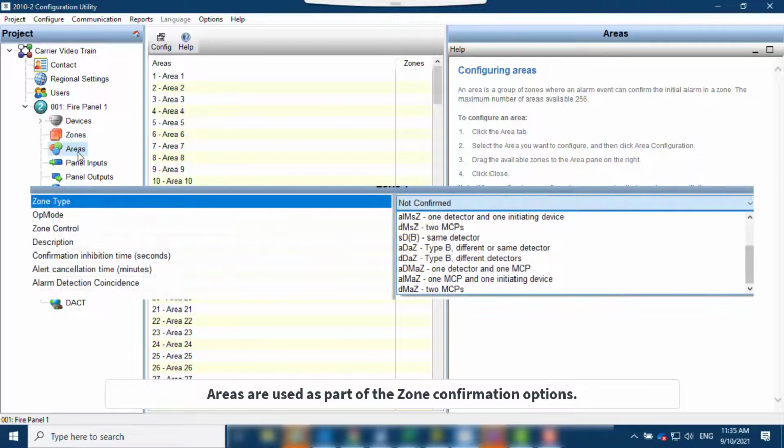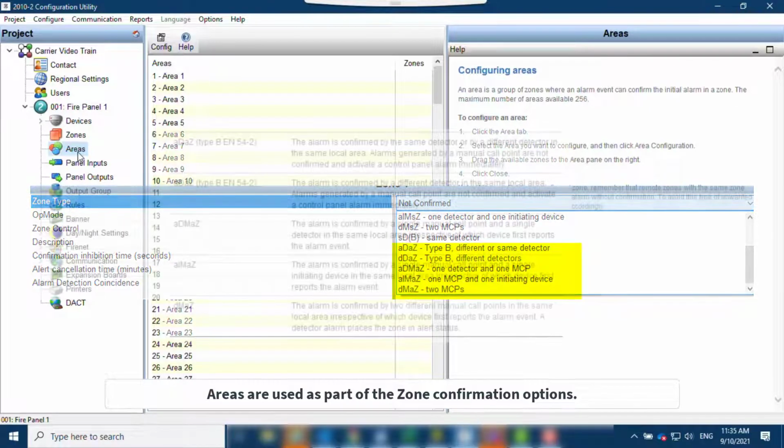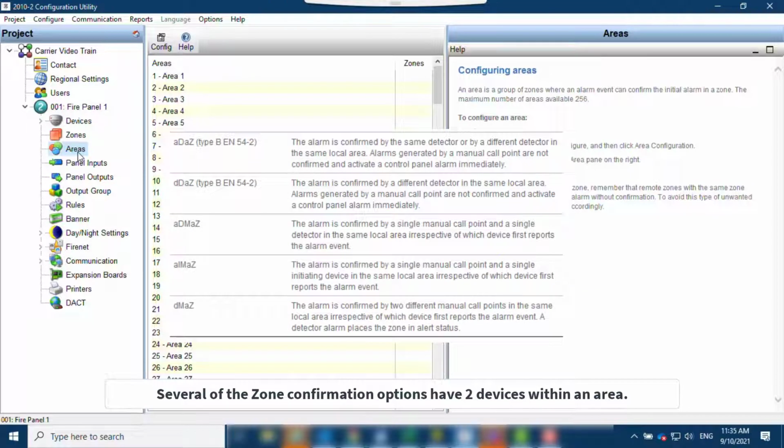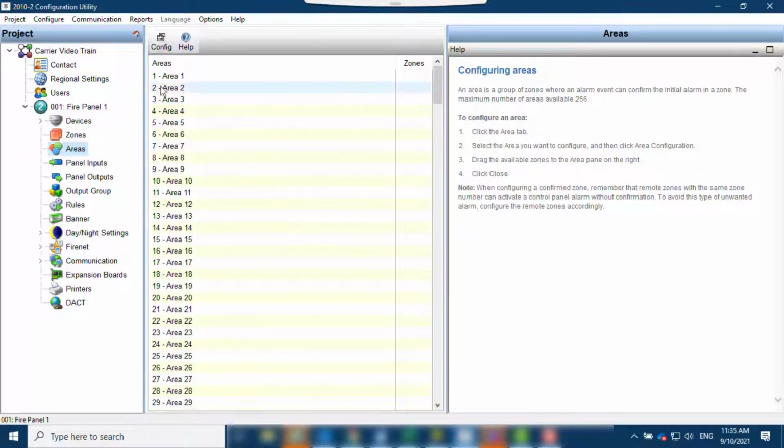Areas are used in conjunction with the zone configuration, where a zone has been set up to use a zone confirmation type that requires devices within an area for the confirmation of the fire event.